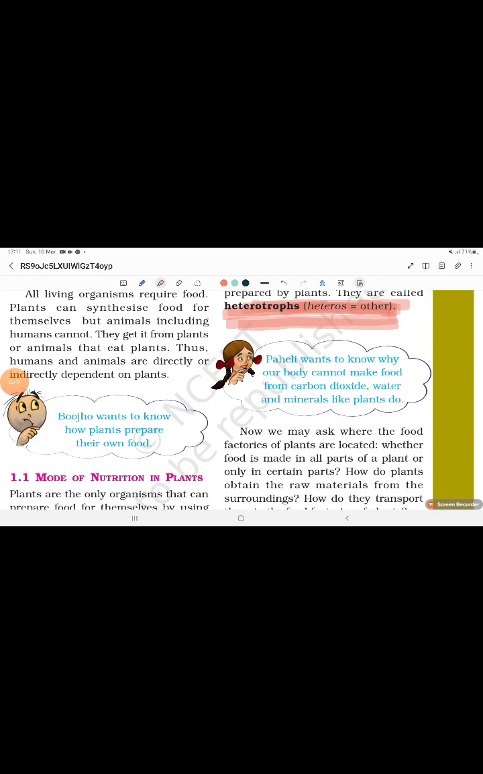Like this question, Paheli wants to know why our body cannot make food from carbon dioxide, water, and minerals like plants do. This is because our body doesn't contain necessary components like stomata and a green pigment called chlorophyll. Therefore, the body cannot make food from sunlight, water, etc.